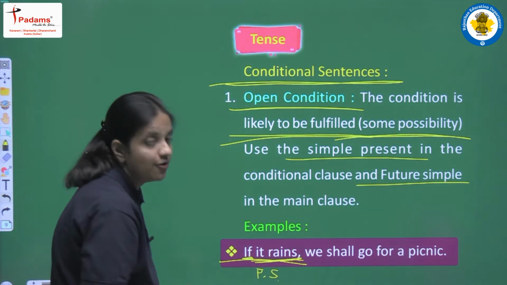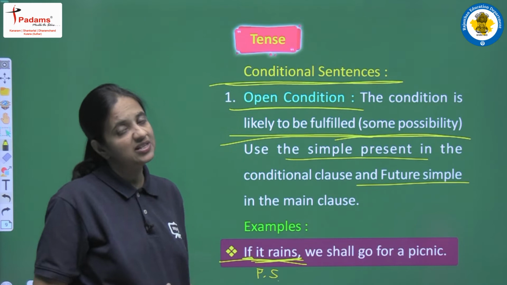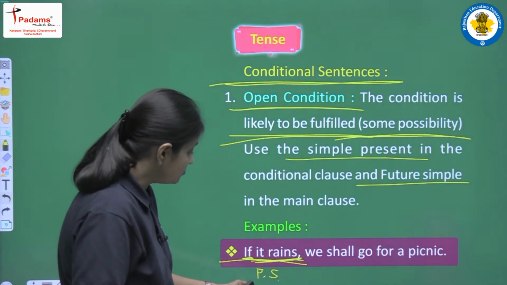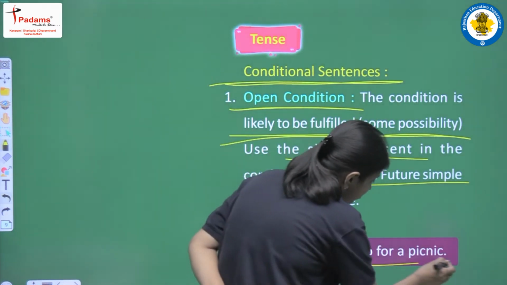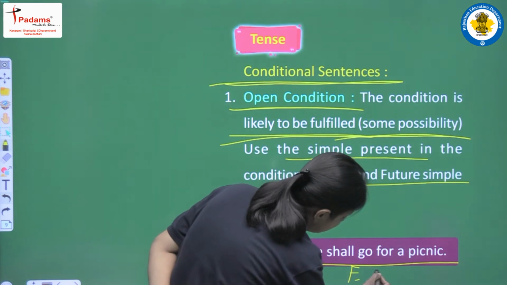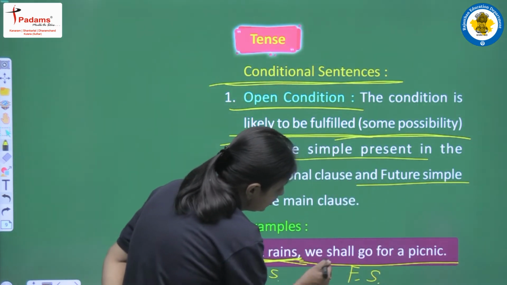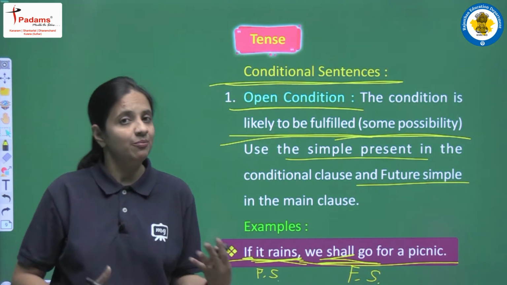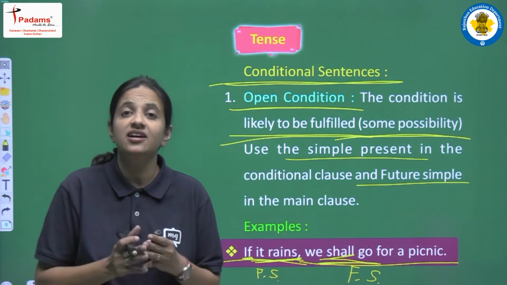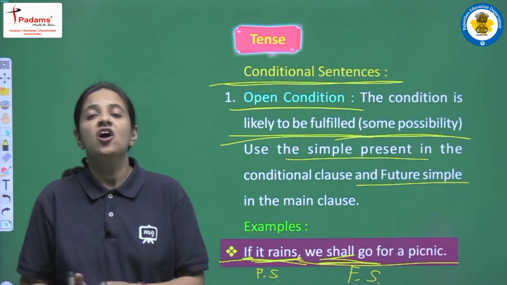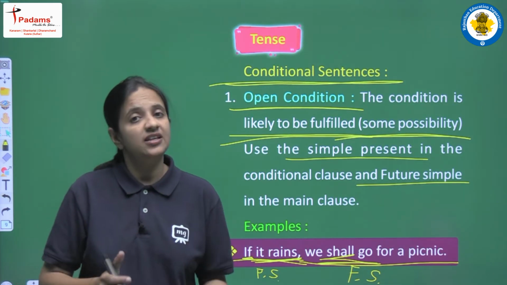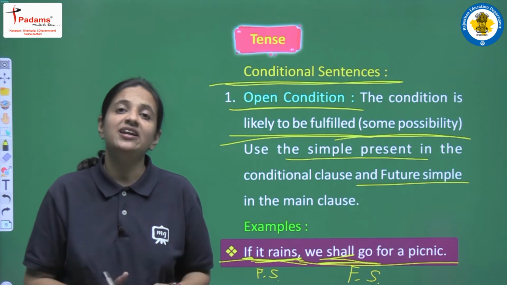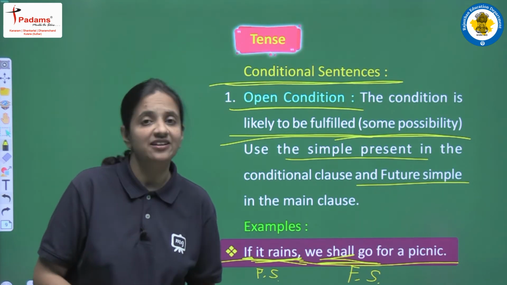Rains means first form plus s, right? हमने first form के साथ में s add कर दिया है. So this is present simple, and in the result clause we are having future simple. How can we say? Because we are having shall plus first form. So now I am very much sure that helping verb, main verb ये आपको बहुत अच्छे से learn हो चुकी हैं सभी tenses की, और जब भी आप कोई sentence पढ़ोगे then you all will be able to identify what the tense in that sentence is.